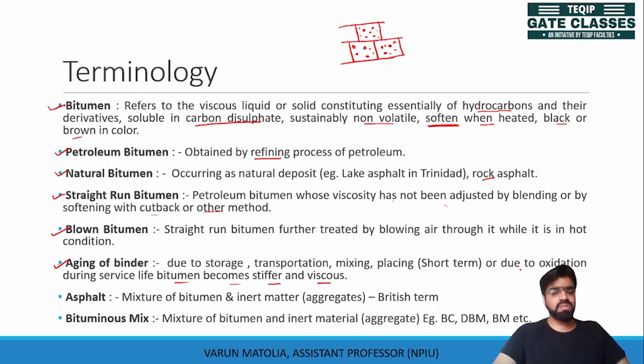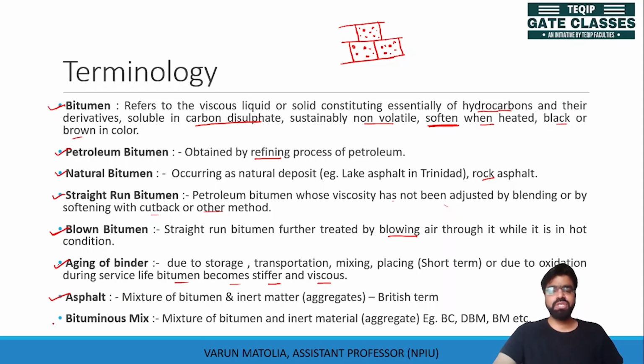This occurs because of the oxidation, and we know that while we blow air through it, it will oxidize, so it will age. This is the artificial process of aging in order to make bitumen stiffer. Now, the asphalt term is used for bitumen itself, or sometimes bitumen mixed with inert matter like aggregates. In British language, we use bitumen as asphalt, or the bitumen mix as asphalt.